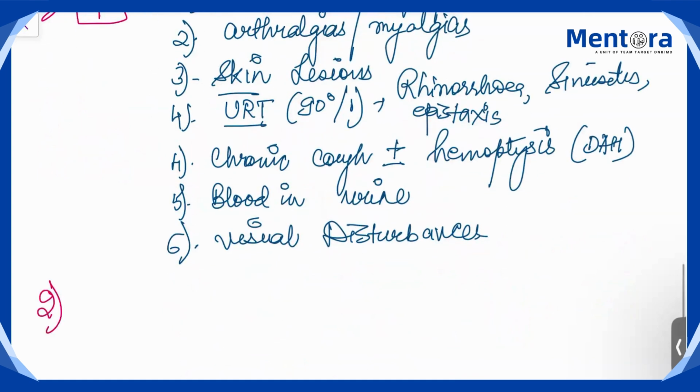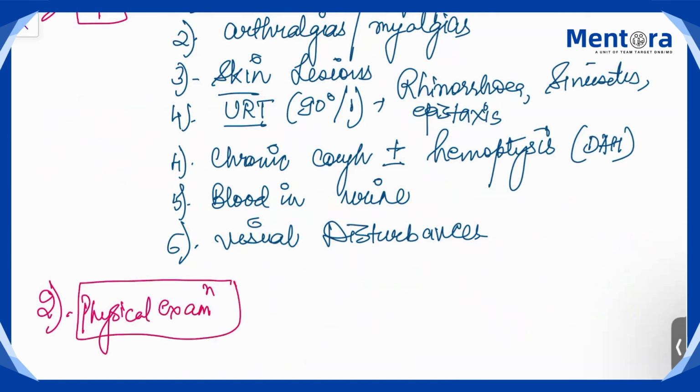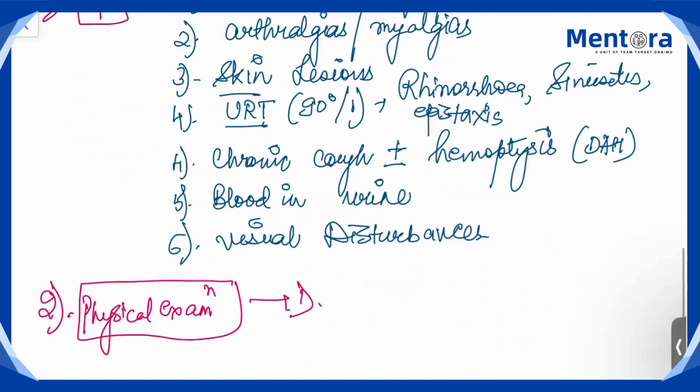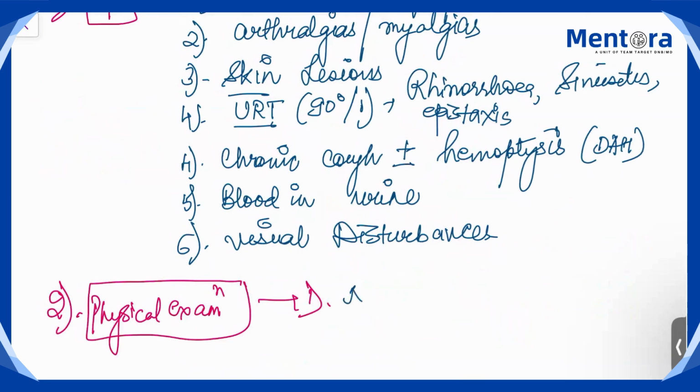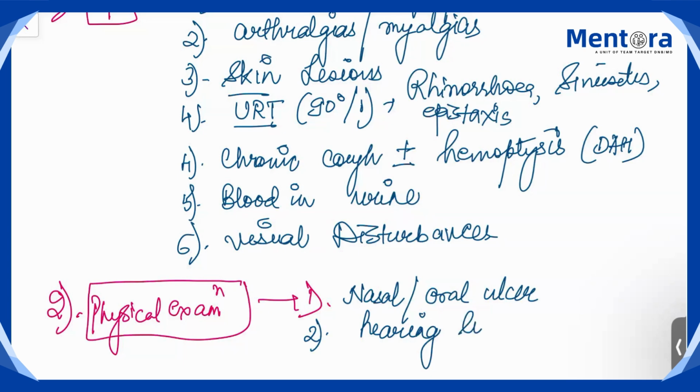After looking at the history part, look at the physical examination. So whatever history you have taken, everything you have to look for in your physical examination part. So patient may have nasal ulcers also, oral ulcers also. He may have, as we have already told, upper respiratory tract involved. He may complain of hearing loss or deafness, complete deafness, that he is not able to hear at all.